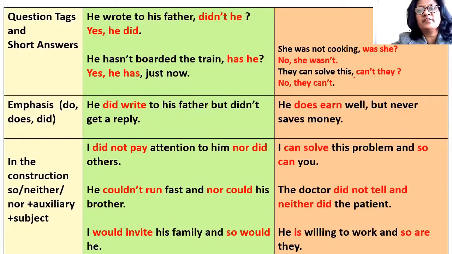They can solve this, can't they? So, this is a negative question tag of an affirmative sentence, and the negative answer is no, they can't. And if you want a positive answer, you can say of course they can, or yes, they can, certainly they can. Do, does and did auxiliary verbs are also used for emphasis.